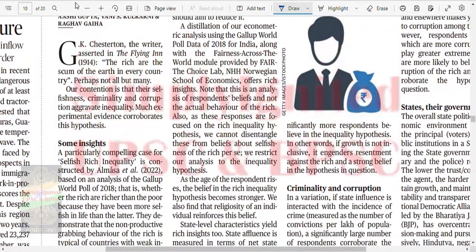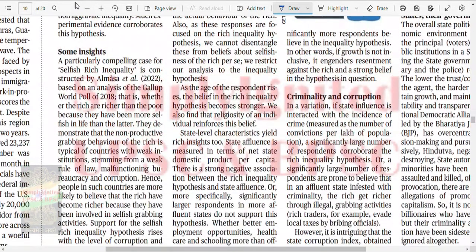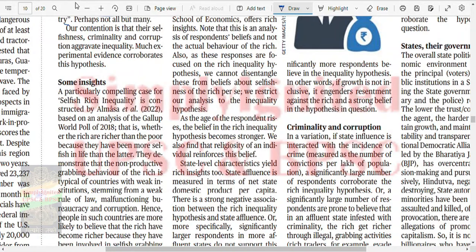Let's see. Okay, in the flying end, it is written that the rich are the scum of the earth in every country. Perhaps not all, but many. The contention is that their selfishness, criminality, and corruption aggravate inequality. Much experimental evidence corroborates this hypothesis. Okay, I understand now. This is a paper presented by some person whose gist has come. Okay, let's see.